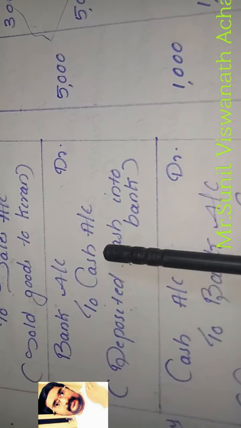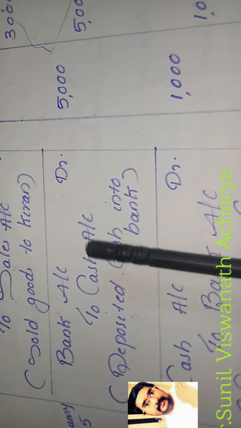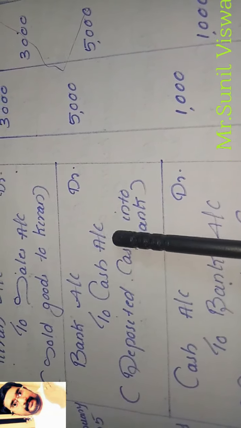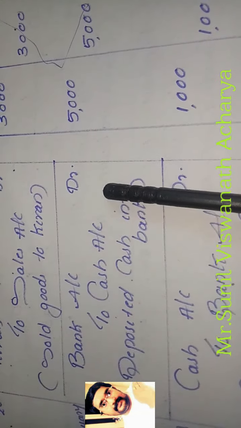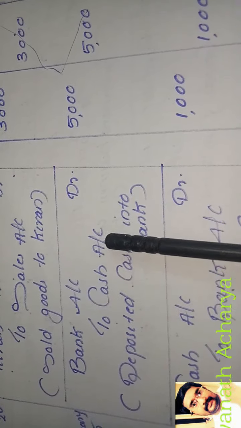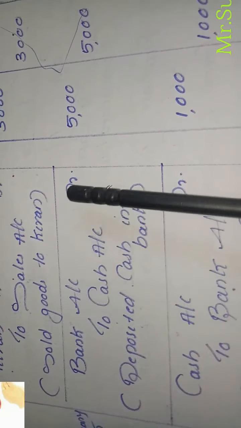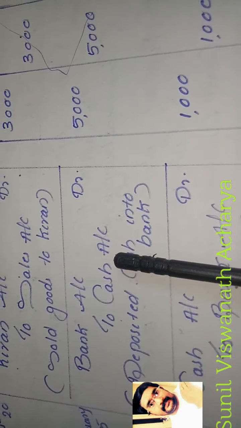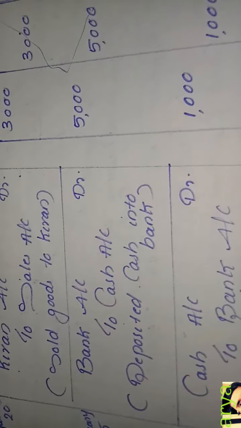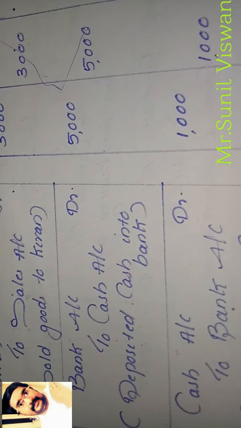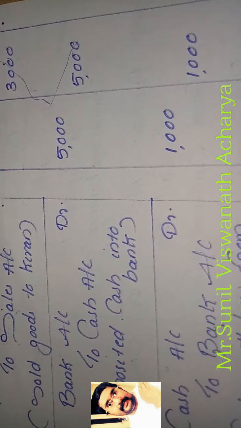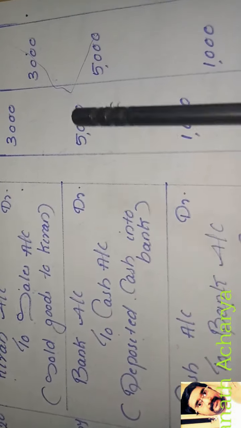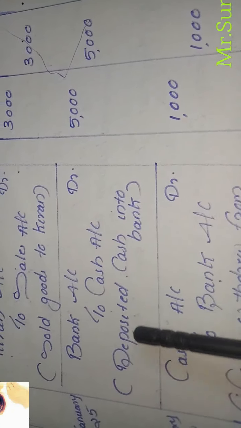Our cash is going. So cash decreases. Cash is also an asset. Asset decrease we will credit. So to cash account. So whenever we deposit money into bank, as well as when we open a bank account, generally it will be bank account debit to cash account. Our bank balance is increasing, cash balance decreasing. Bank is an asset, asset increase debit. Cash asset decrease credit. So bank account debit to cash 5,000 rupees. Narration, deposited cash into bank.